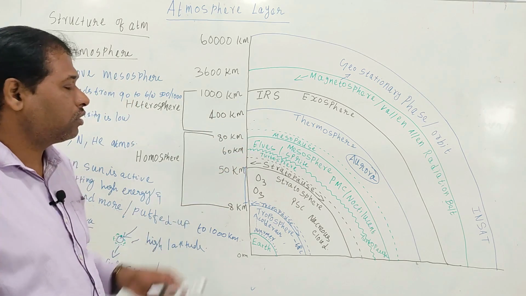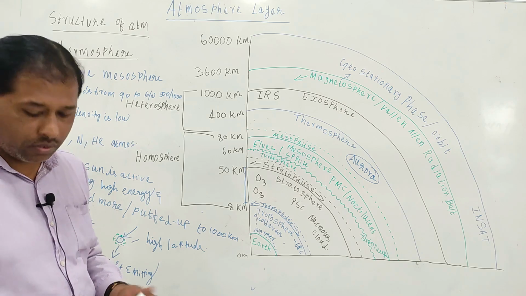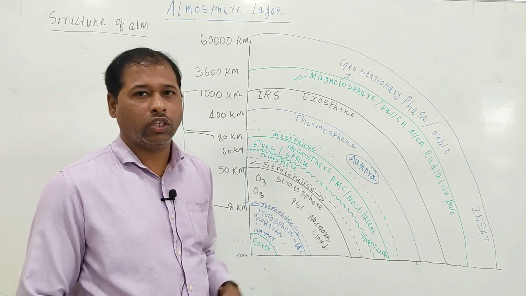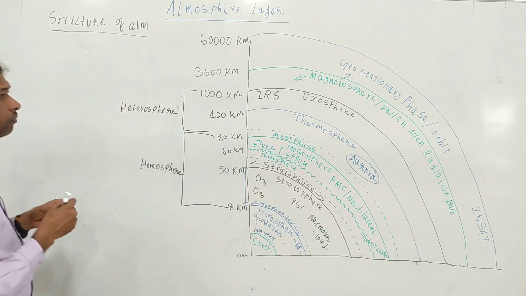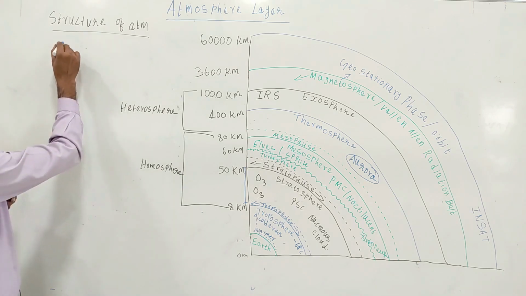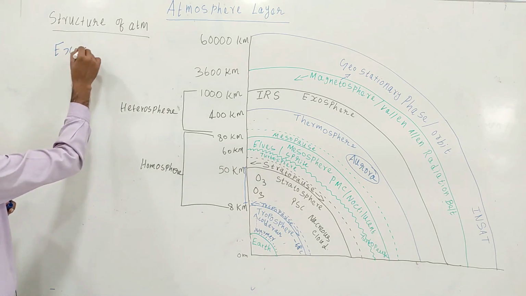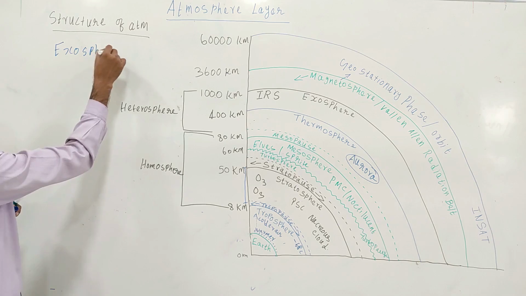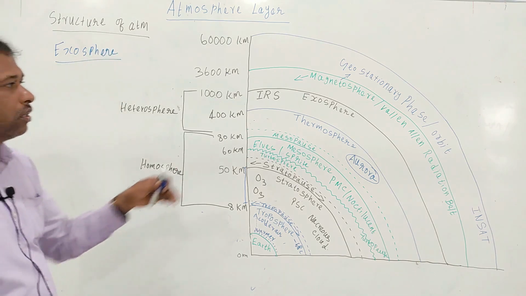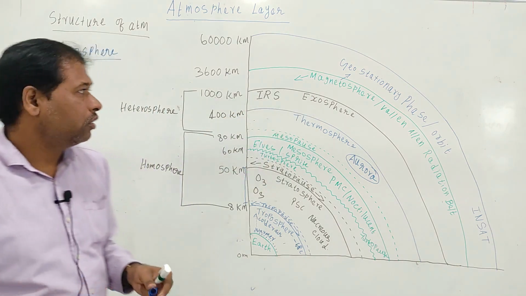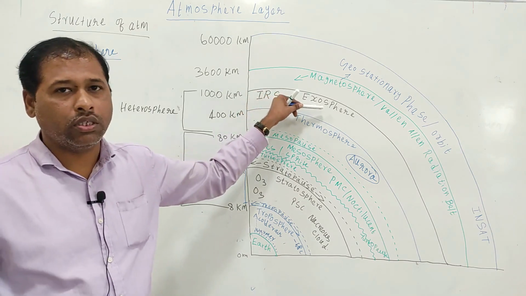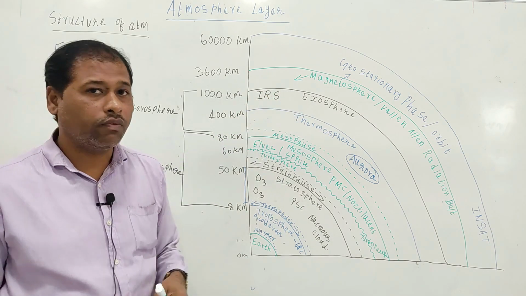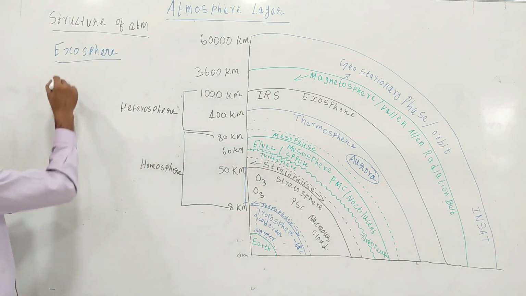So this is all about the thermosphere. The next layer is the exosphere. This exosphere is the uppermost region of the atmosphere.